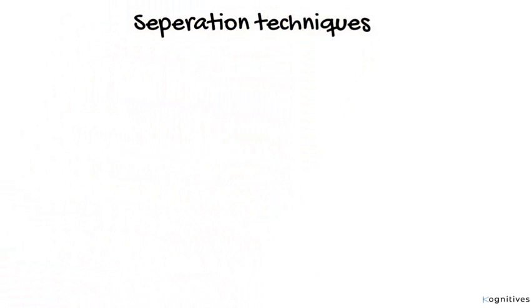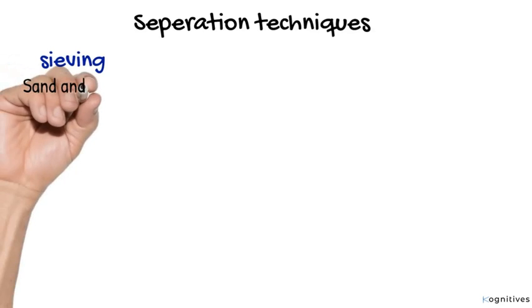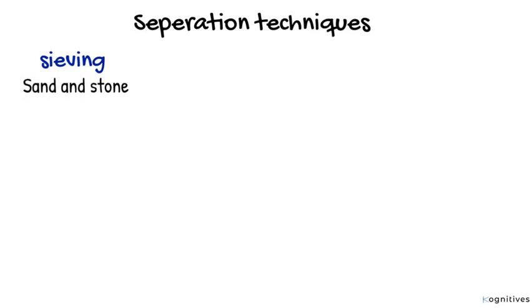So, how do we separate mixtures? Well, we separate mixtures by means of separation techniques. There are several separation techniques mentioned in standard chemistry textbooks, but I will talk about the important ones here. Sieving is the first one we will take. Sieving is a separation technique that is used to separate a mixture of solids that have different particle sizes. We use sieving to separate a mixture of sand and stone.